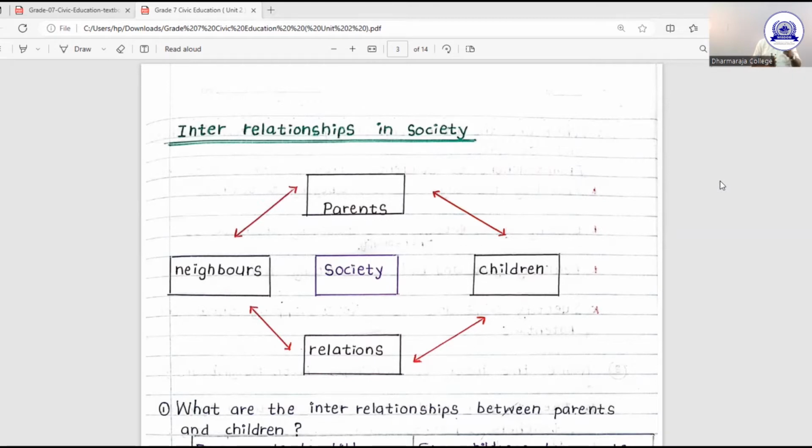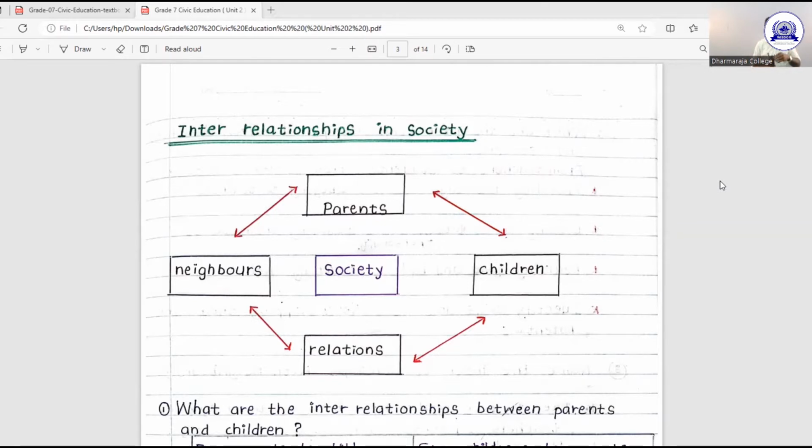They must have a very close interrelationship between one another and each other. You can look at this diagram. Neighbors to parents, parents to neighbors, neighbors to relations, relations to neighbors, relations to children, children to relations, children to parents, parents to children.